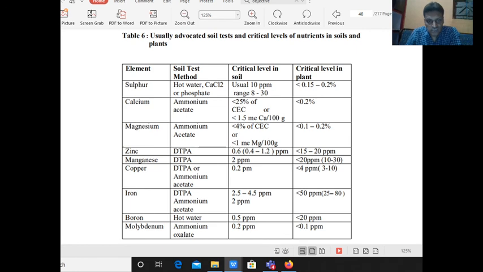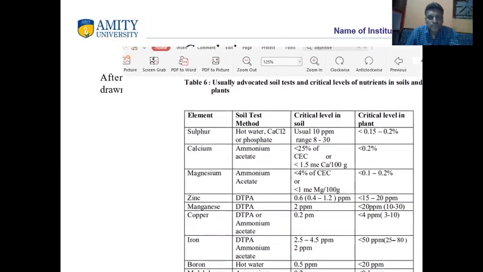It is a must. Manganese should be 2 ppm. Copper should be 0.2 ppm. Iron should be 2.5 to 4 ppm or 2 ppm. Boron should be 0.5 ppm and molybdenum should be 0.2 ppm. Below that level, there will be a negative impact on crop response and crop growth.